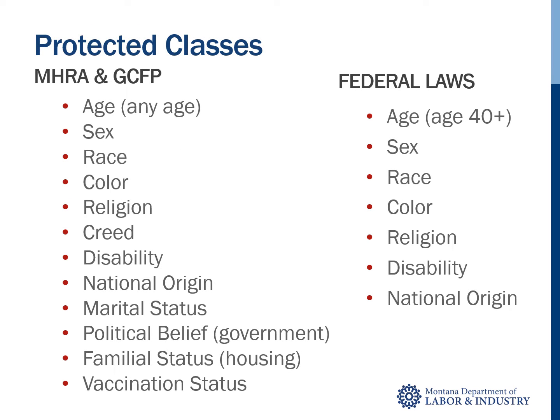Here you see all the protected classes under federal and state laws. Montana's protected classes are the same and overlap with the federal protected classes, but note that Montana law recognizes the additional protected classes of creed, marital and familial status, vaccination status, and political belief, whereas federal law does not. Also note that the protected class of political belief is only applicable in the areas of governmental services and government employment, and familial status only applies to housing discrimination.